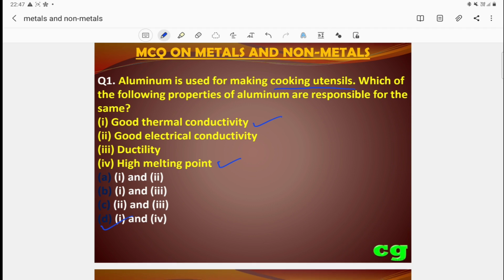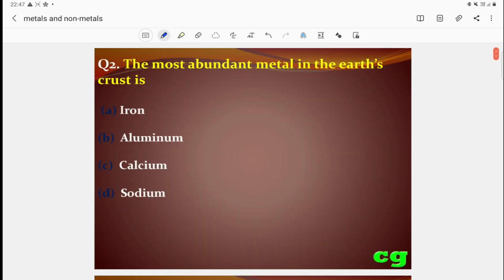Then the second question: the most abundant metal in the earth's crust. Options are iron, aluminium, calcium, and sodium. Which is the correct answer? Think immediately. The answer is aluminium. Aluminium is the most abundant metal in the earth's crust compared to other metals.